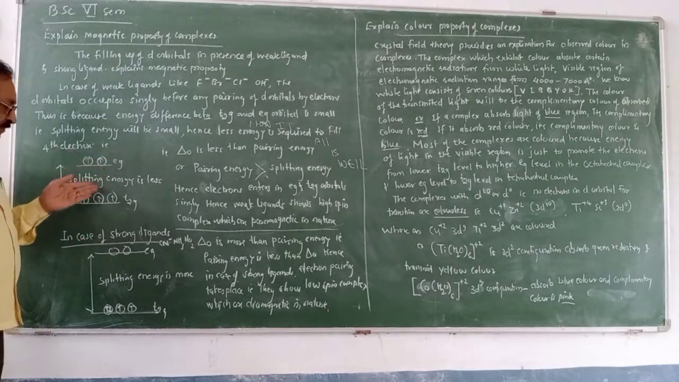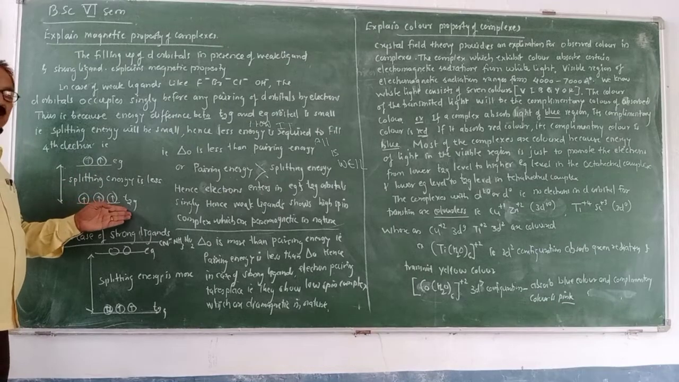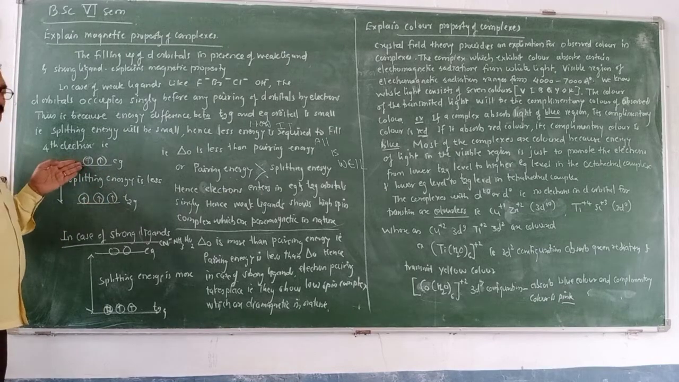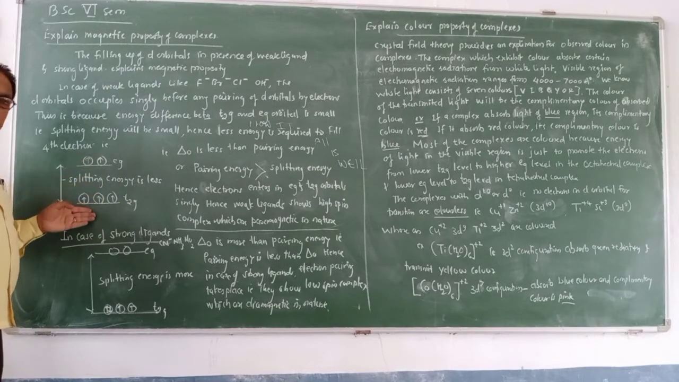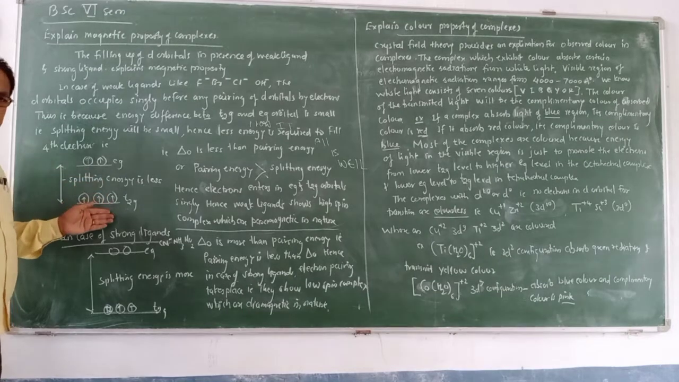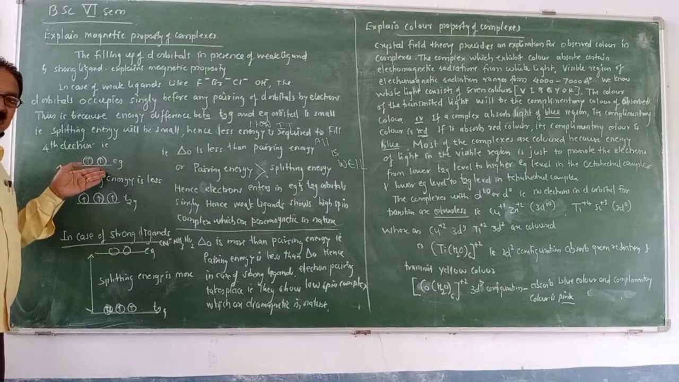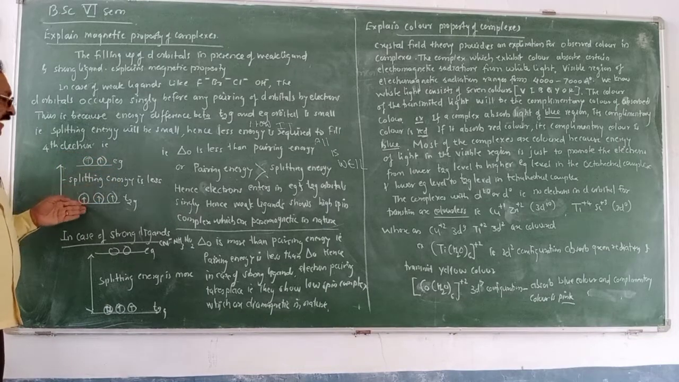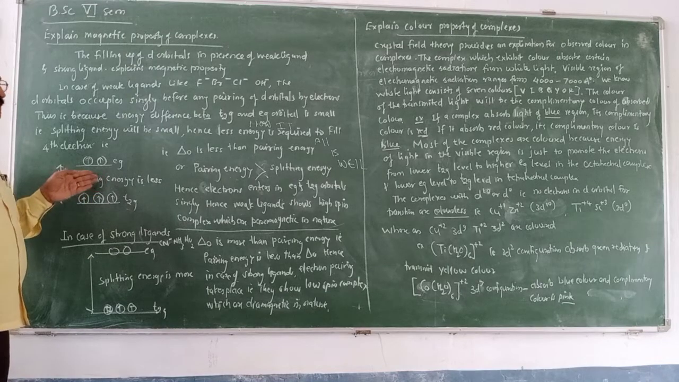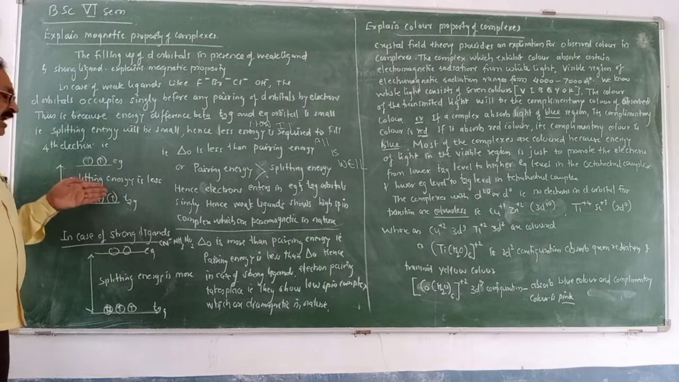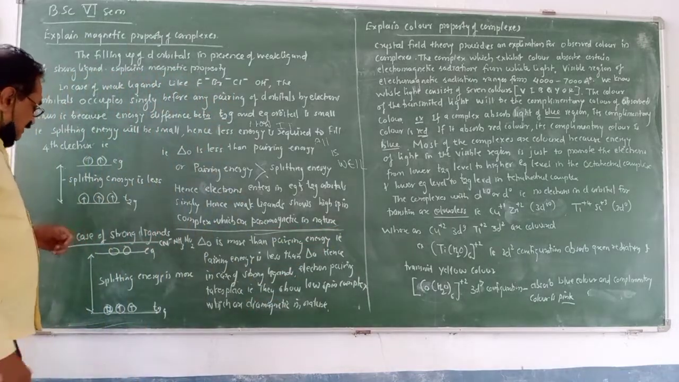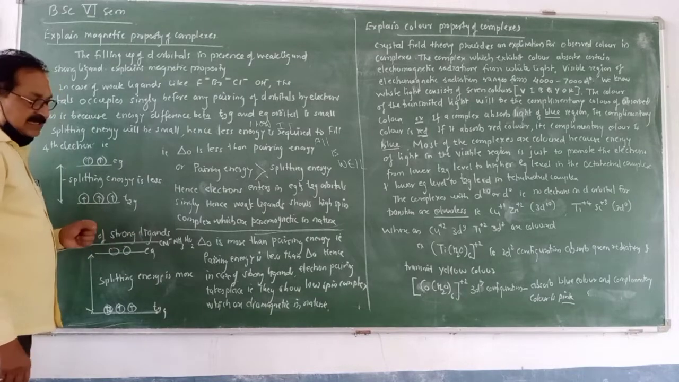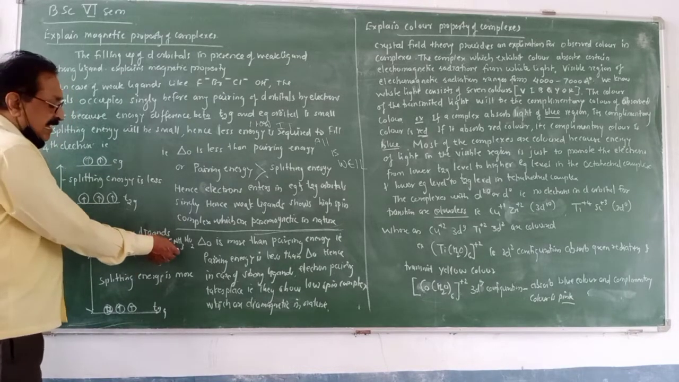Suppose the fifth electron is there. Here three electrons are entered in the t2g orbital and two electrons are entered in the eg orbital. This means there is no pairing, because pairing energy is greater than splitting energy, means splitting energy is less. Therefore, electrons first enter singly in case of weak field. When electrons are entered singly, that indicates this is a high spin complex, and all the high spin complexes are paramagnetic in nature.